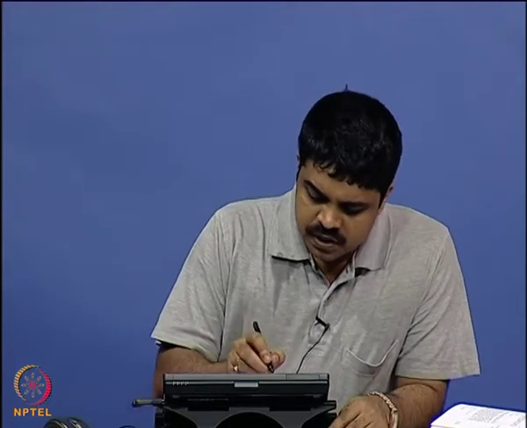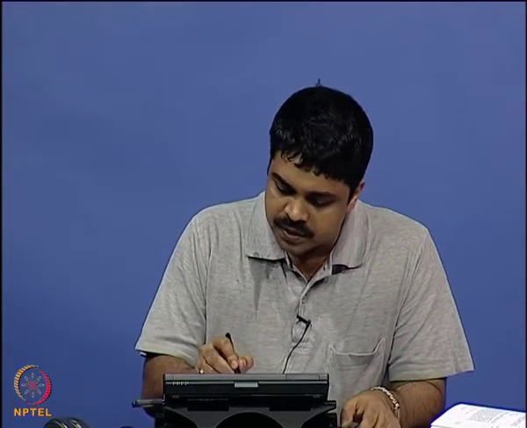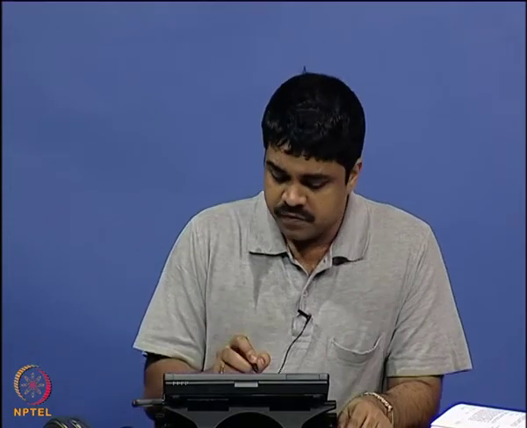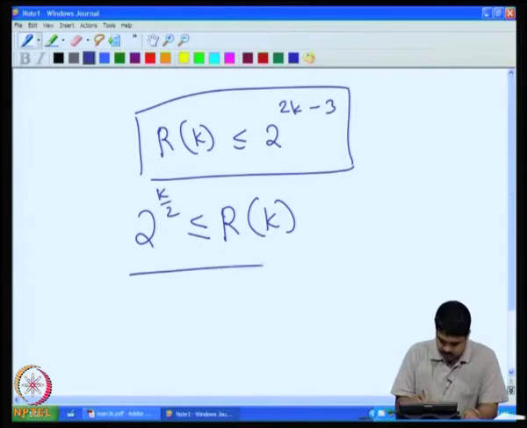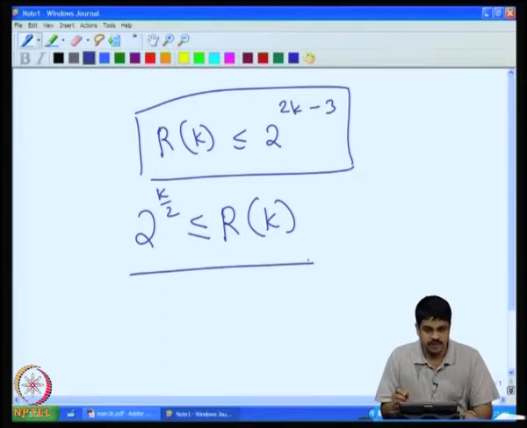We showed that R of k is less than or equal to 2 to the power 2k minus 3, using a usual combinatorial argument. Now, in this class we are trying to get a lower bound for R of k: R of k is greater than or equal to 2 raised to k by 2. This is our intention today.